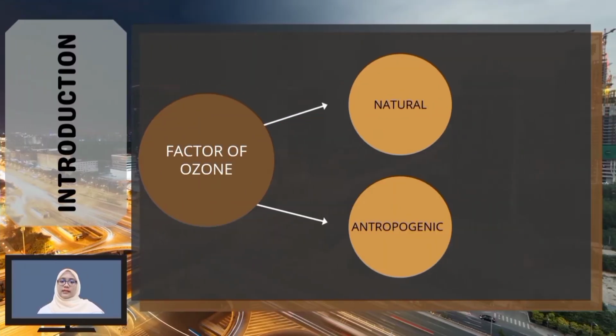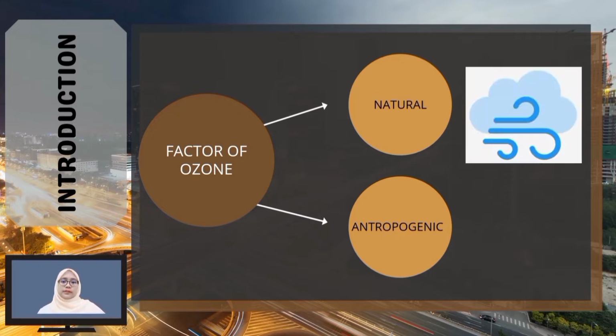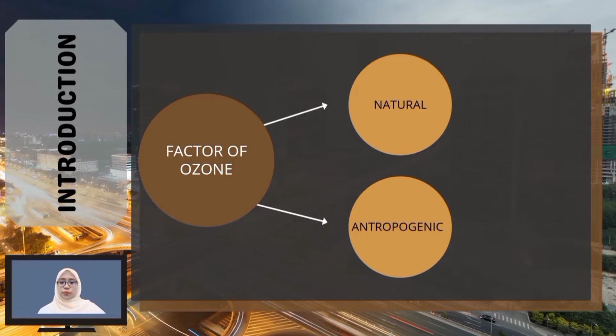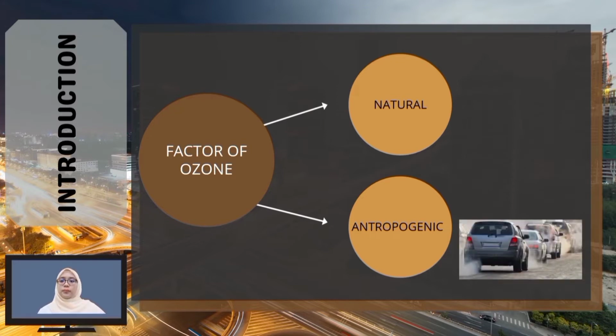The factors can be classified into two types, which are natural or anthropogenic. Natural factors include wind speed, temperature or humidity, while anthropogenic factors come from vehicle emissions that produce nitrogen oxide, carbon monoxide and volatile organic compounds.